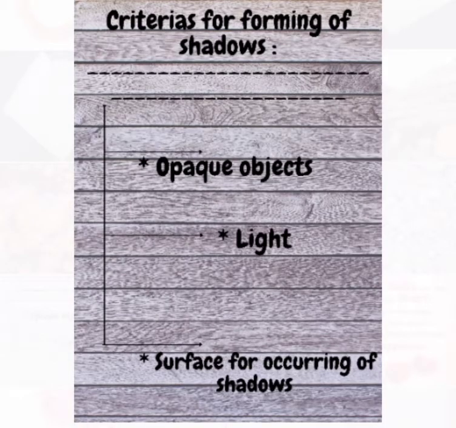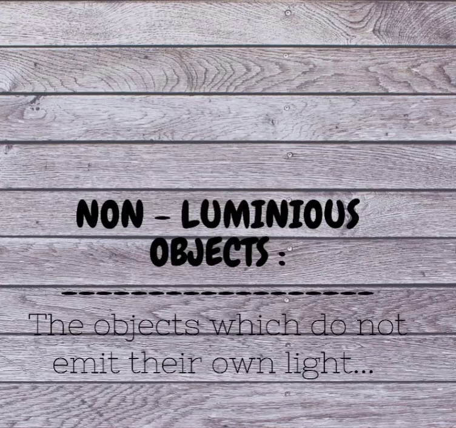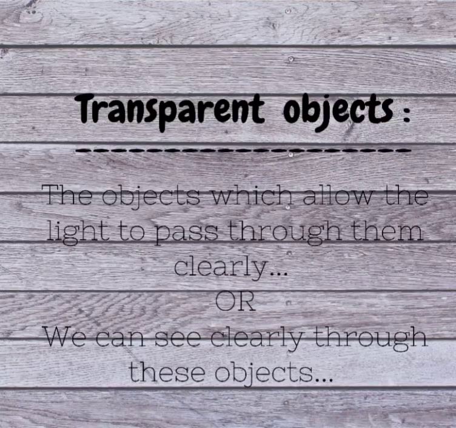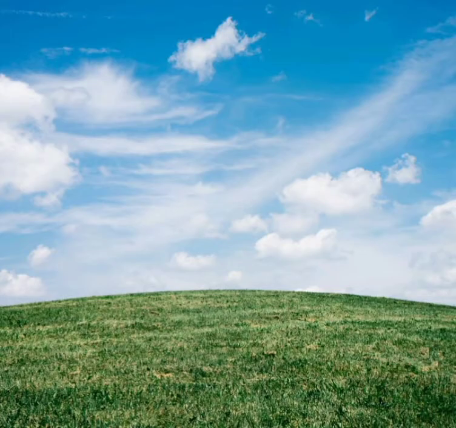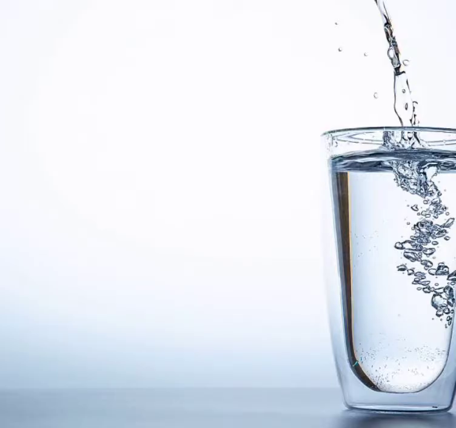Based on transparency, objects are divided into three categories. Those are transparent, translucent and opaque objects. Let us study each of them one by one. First, let us know about transparent objects. If you are able to see clearly through an object, it is allowing light to pass through it and it is transparent. Examples: air, water, glass, etc.